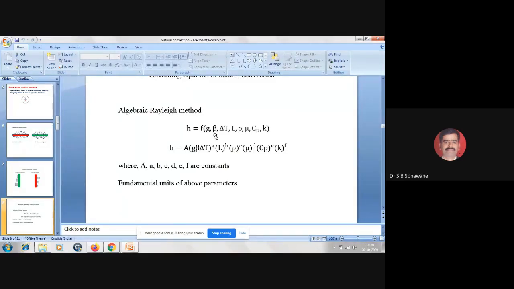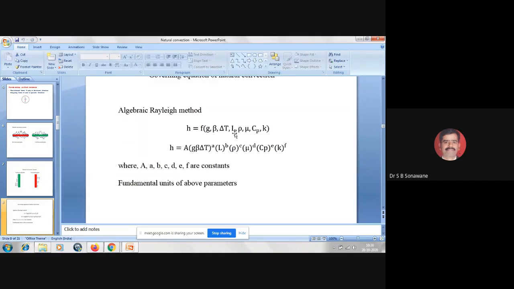Because, as I told you, when the fluid molecule receives heat, its specific volume increases. So when its specific volume increases, it is very important to know the coefficient of volumetric expansion. Delta T is very simple, which is just the temperature difference between surface and fluid, or fluid and surface. L is very important here.